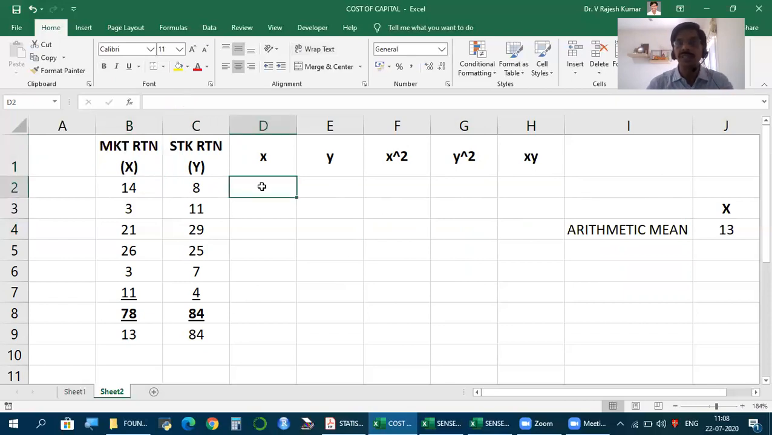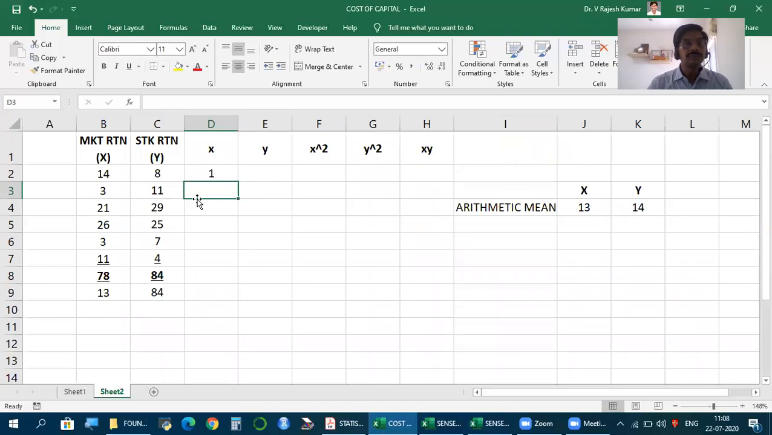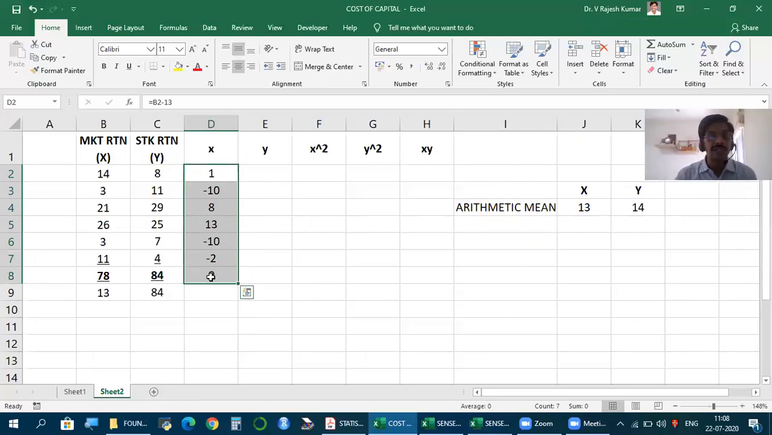Now, what is this small x? X minus x bar, x minus the arithmetic mean. So, the x value minus the arithmetic mean. Same way, 3 minus 13, 21 minus 13, 26 minus 13, 3 minus 13, 11 minus 13. And what is the feature? When you take deviations, the total must be 0.